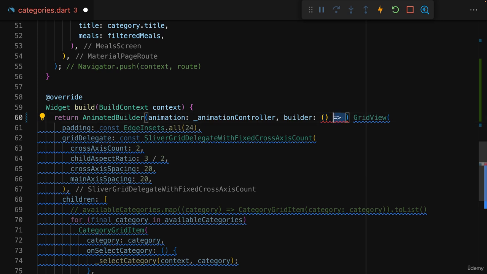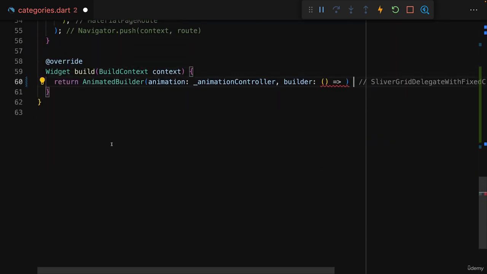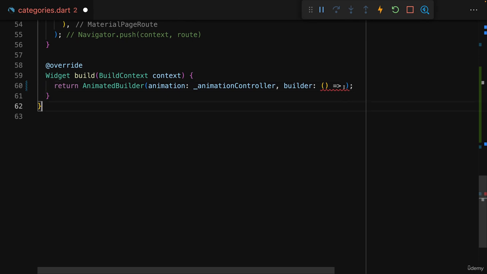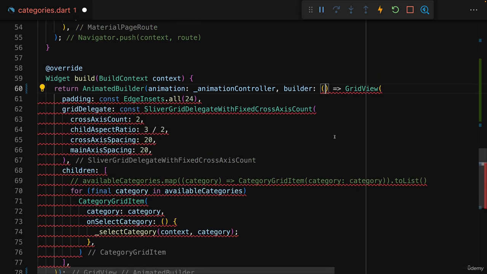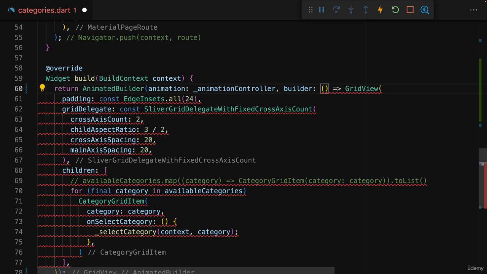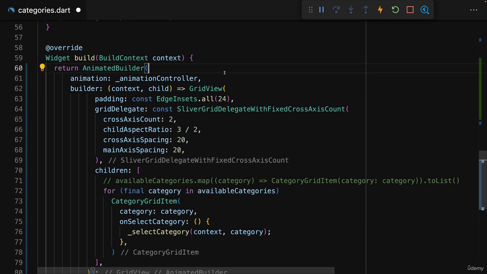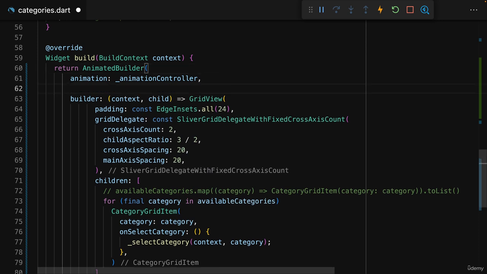And then inside of this function, you can update a widget's padding or margin or whichever value you want to animate. So for example, here I'll take my grid view like this and cut it and use that as a value for this function here. So as a return value returned by this function. Now in this function, you also get some arguments. You get a context and a widget. Now the context is something we know. The widget we get here is an extra widget which we could add here on Animation Builder.